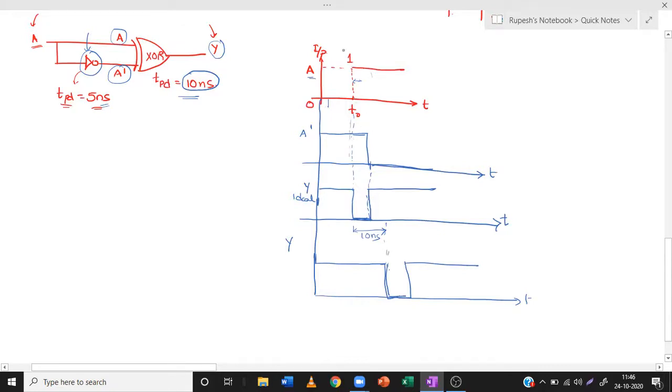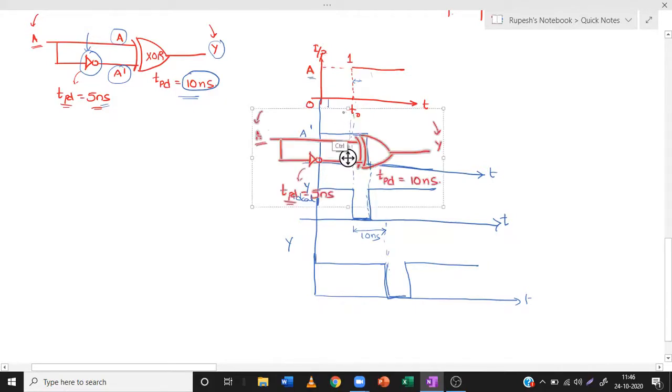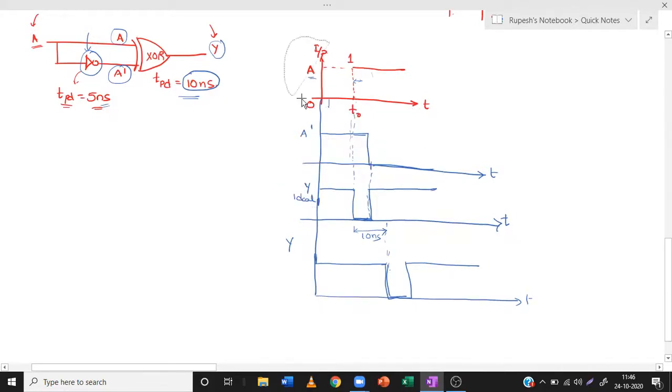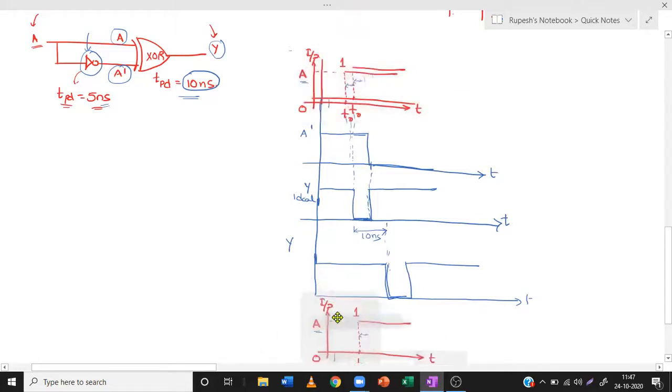If you compare the initial and final outputs, let me again paste the initial input. So if we compare it with the final output, see the thing.